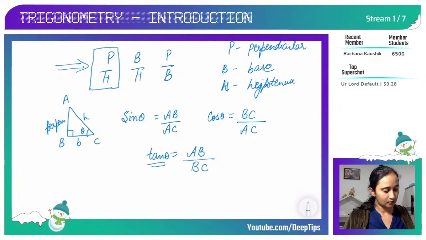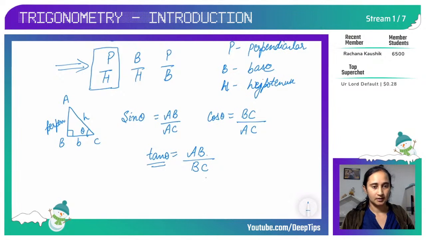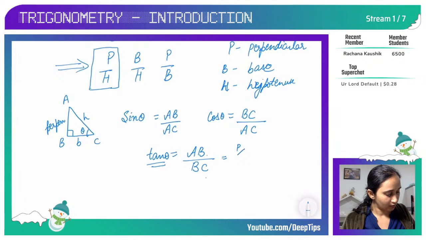Now children, one more thing we are going to derive. Tan theta is equal to AB upon BC, perpendicular upon base. Sine theta is perpendicular upon hypotenuse and cos theta is base upon hypotenuse.